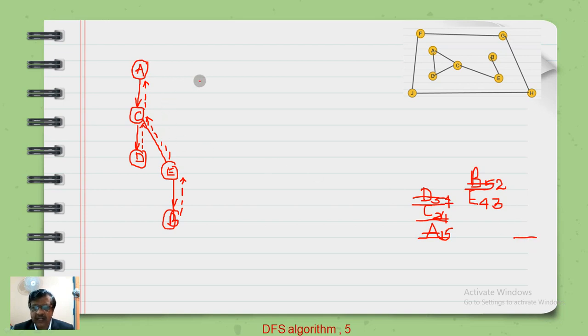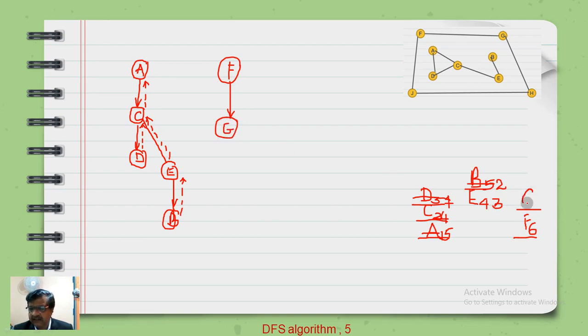So now it is the vertex F which is the starting point. Vertex F is actually the sixth vertex to enter into the stack. From F it can move to G or it can move to J. It has to move to G only, because G is alphabetically superior. So it will come to G.